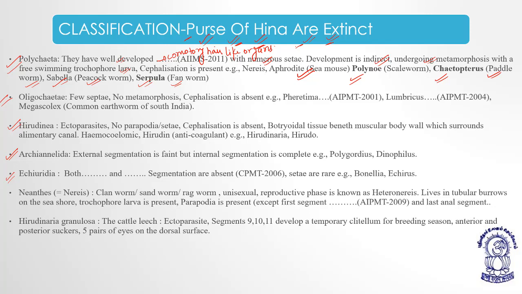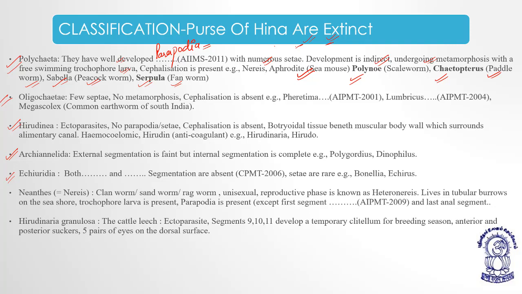Now the most important thing, actually we have to fill one word here. These locomotory hair-like organs, well developed, they are known as what? Parapodia. So actually the term is parapodia, okay. So polychaetae, they have well developed parapodia with numerous setae.